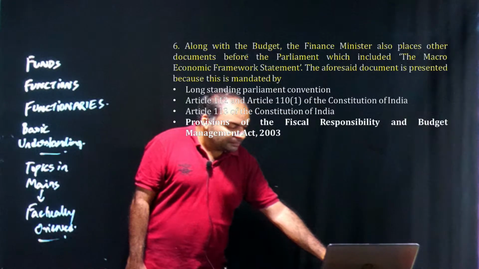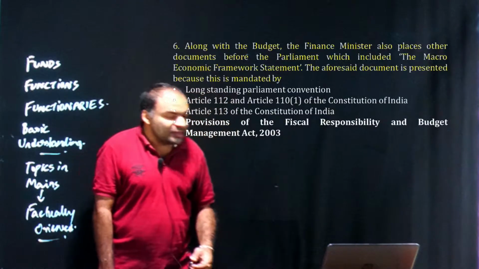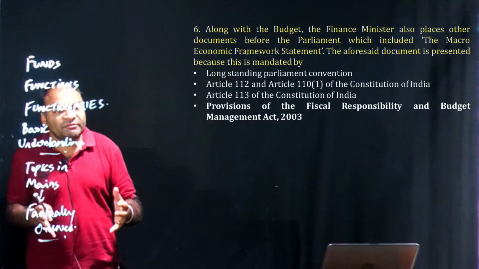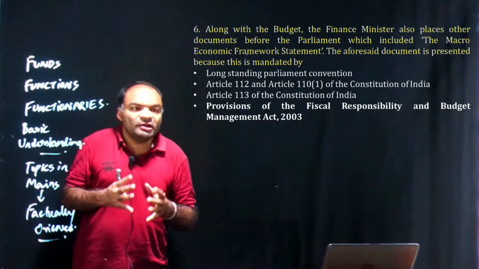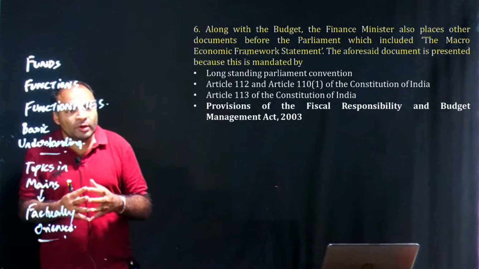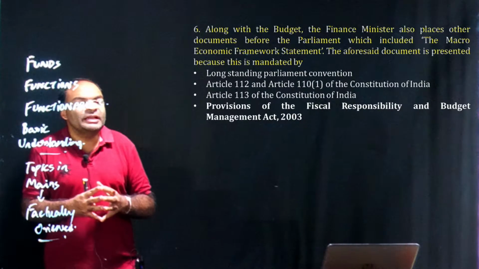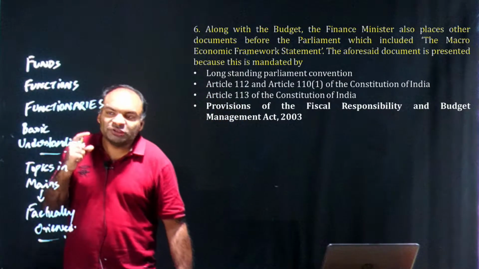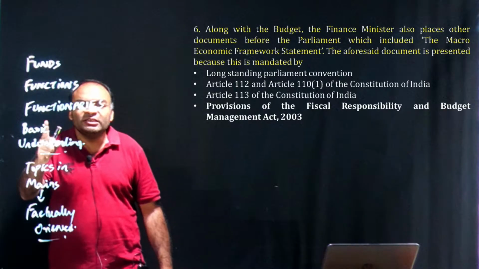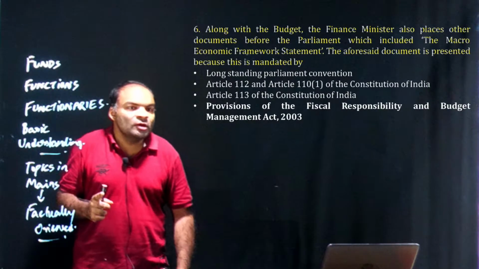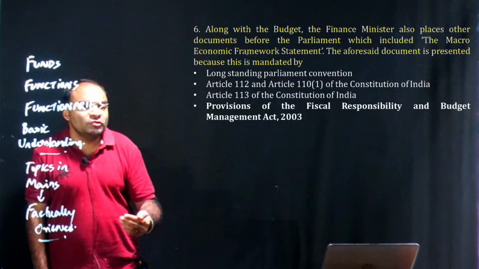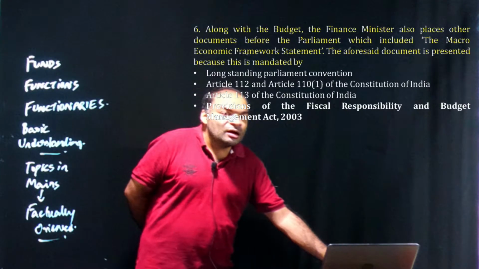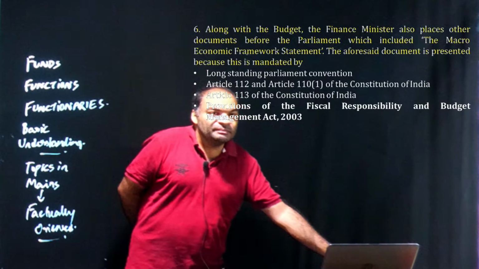Now coming to the next question, which is FRBM. As we discussed in the beginning, if you know the simple components, there are 3 statements under FRBM, and you would be able to reach the answer, where the macroeconomic framework statement is a component of the Fiscal Responsibility and Budgetary Management Act. So covering the basic concepts of the budget, or the procedure of the budget, that is, how the funds, functions and functionaries handle the step-by-step approach towards announcing the budget documents, or having an overview of the key terms announced in the budget, will help you solve this question.